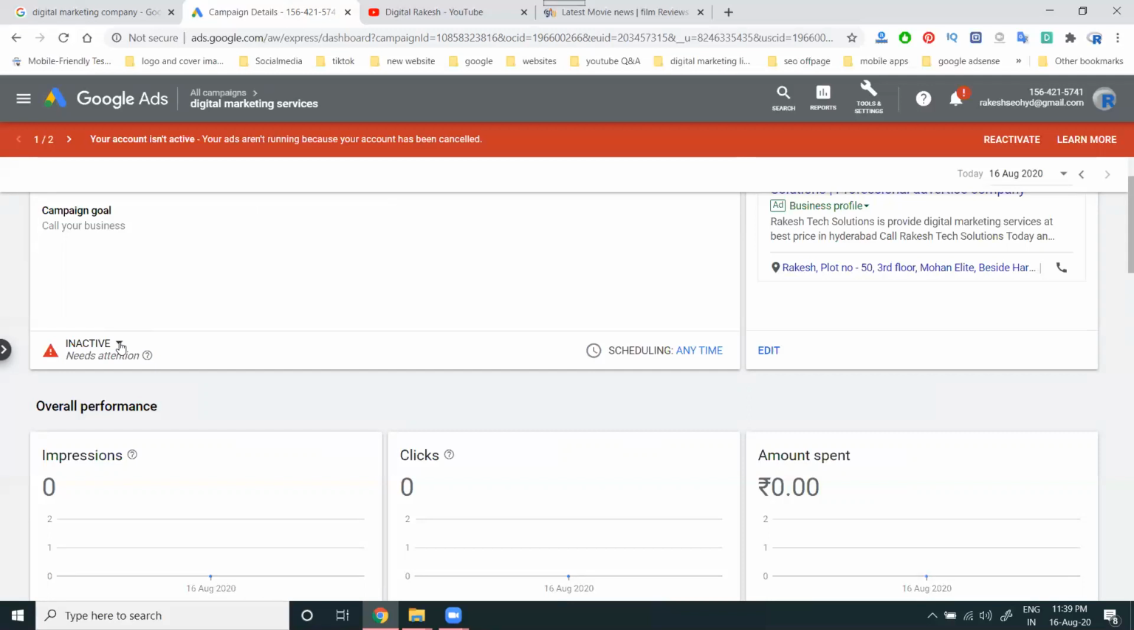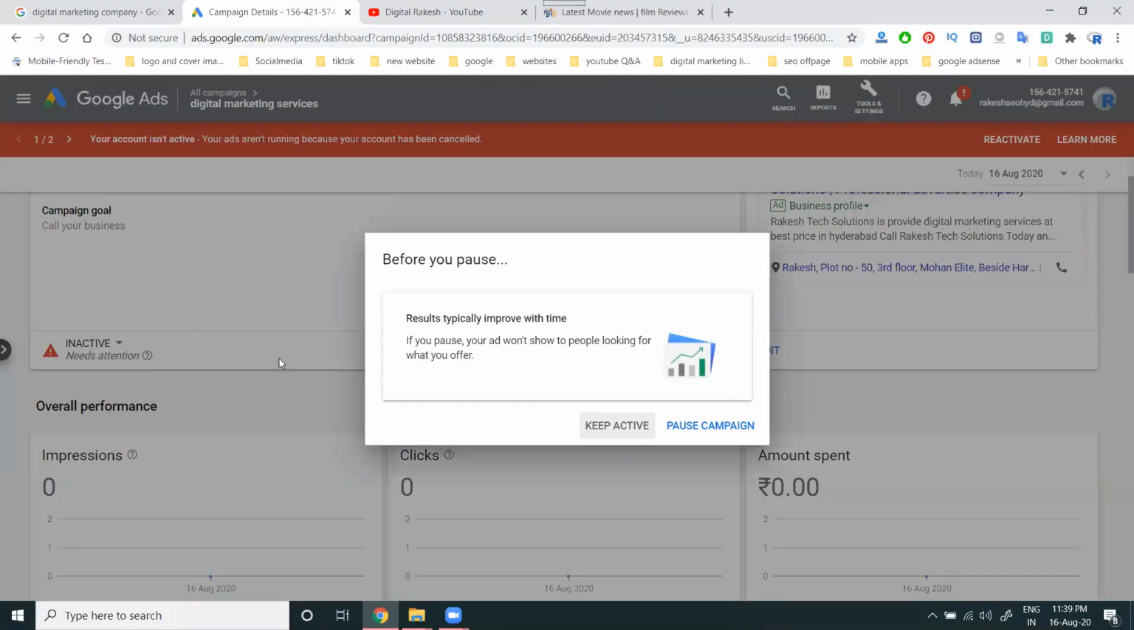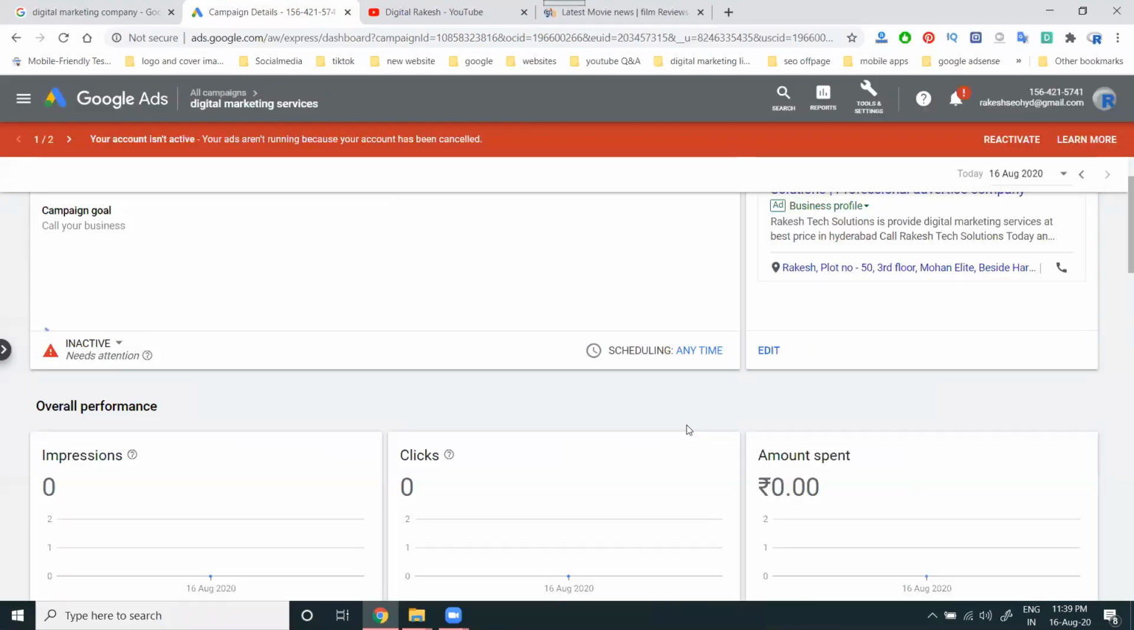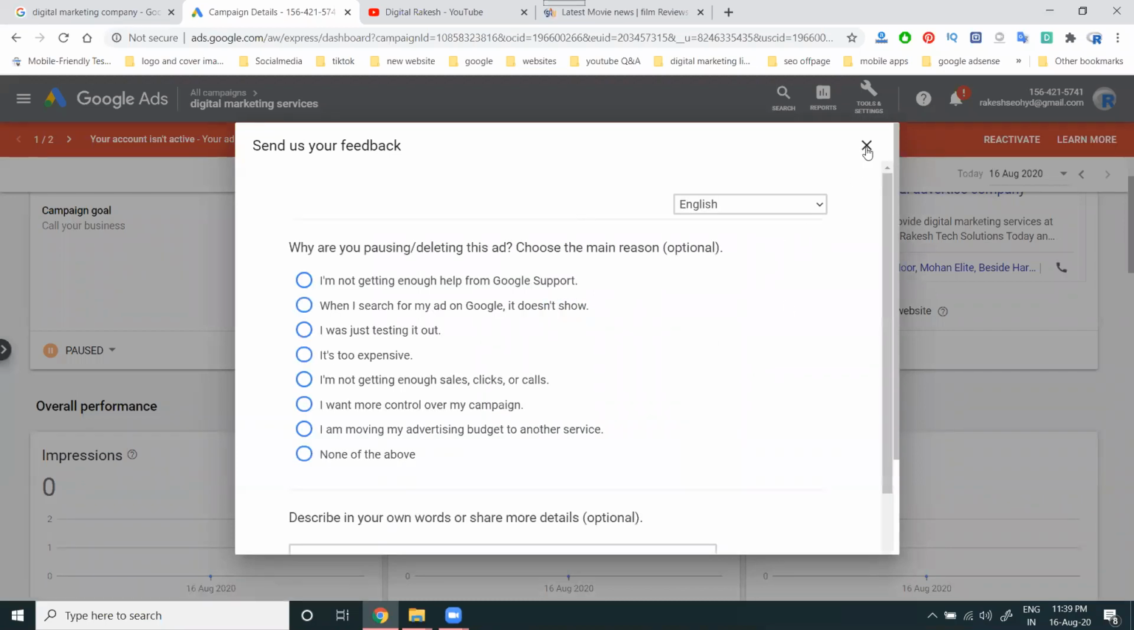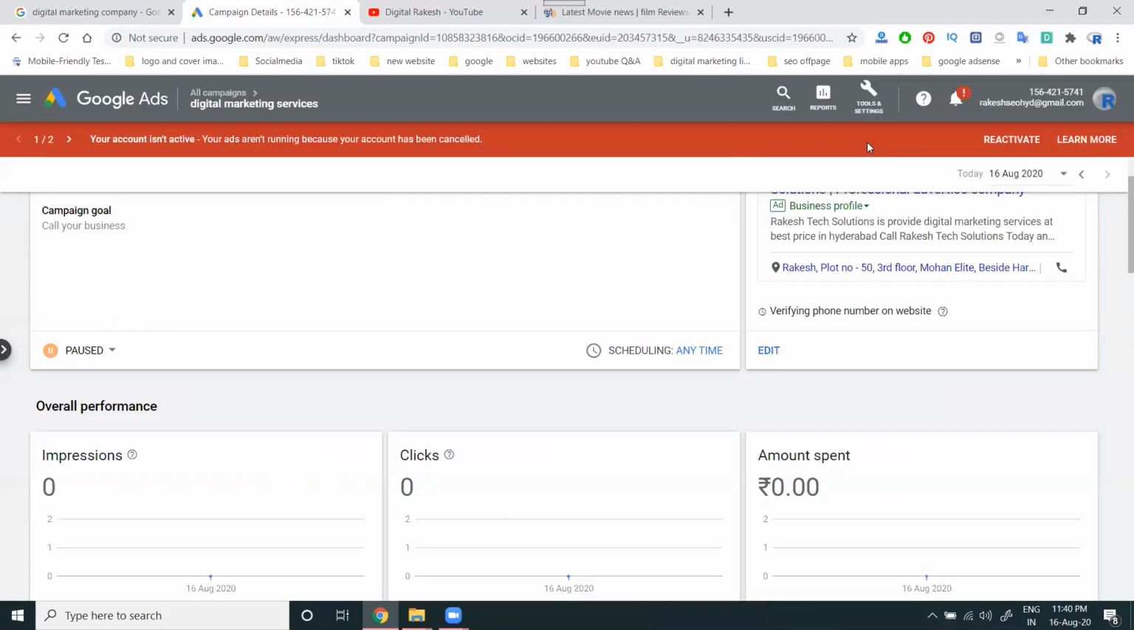So these are the methods we can follow to create Google AdWords and promote your business on Google to increase business leads. Anytime you can click the pause option. Anytime they're asking for feedback, they will compulsorily ask. At that time you can give the feedback, or else close the feedback and continue. This is the procedure we can follow for creating ads on Google without a website.